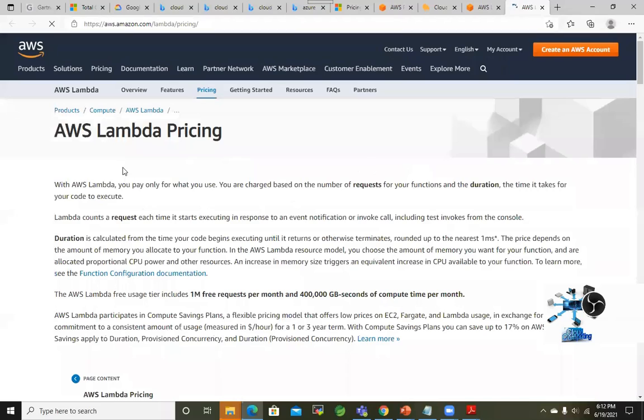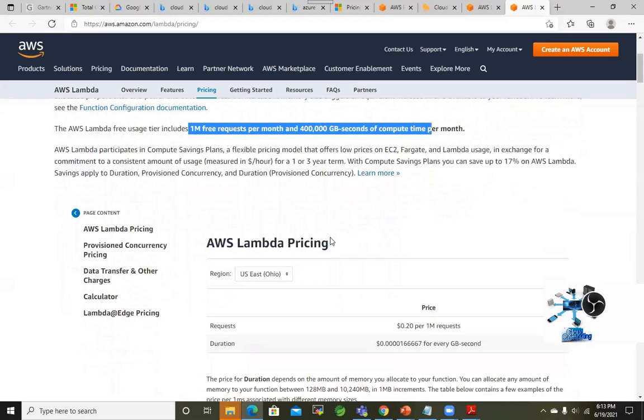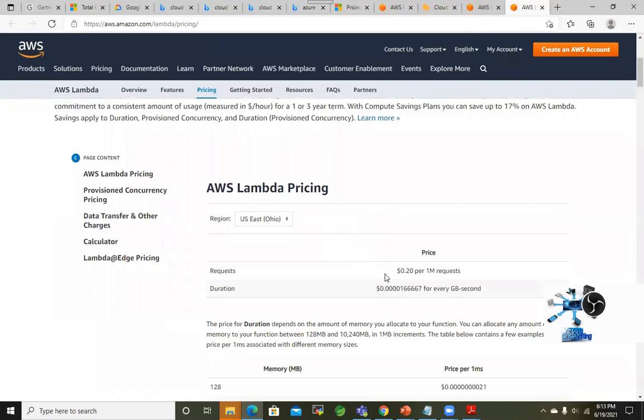This is AWS Lambda pricing. If you go down, you can see the number of requests for your function, and the duration, the time it takes for your code to execute. That is known as event driven. You can see 1 million free requests per month, and that is AWS pricing.